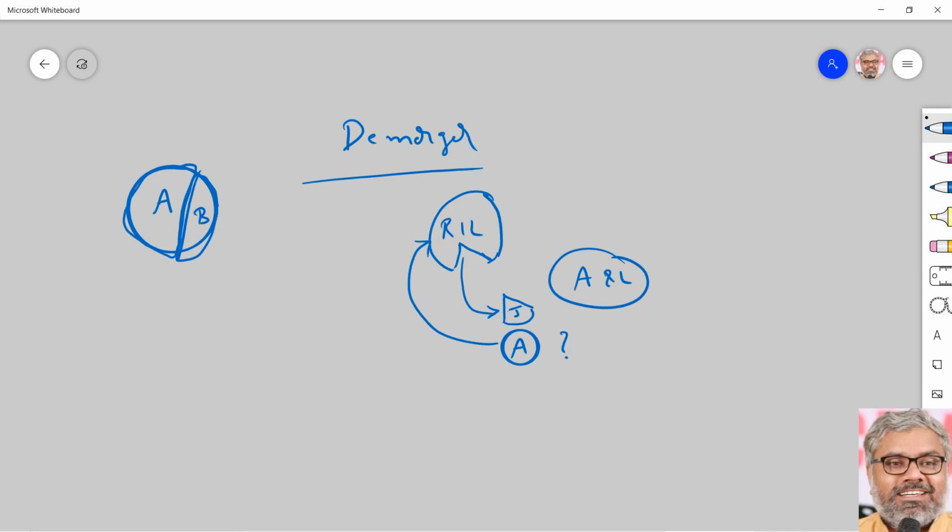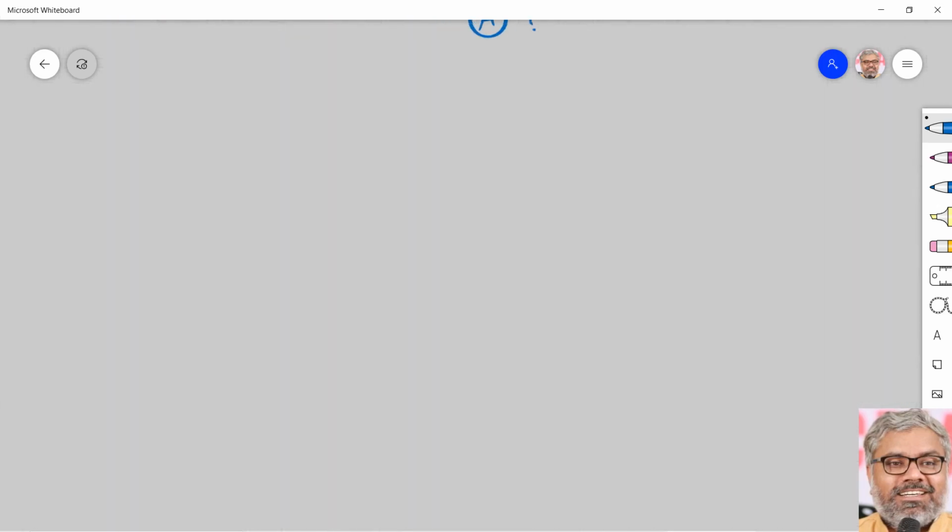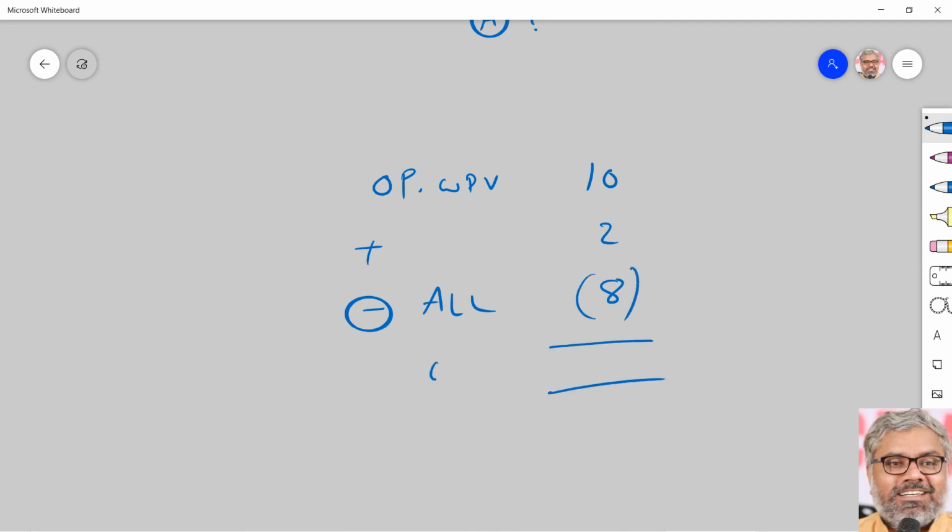Let us say there is a block of assets, whatever it is. There is an opening WDV of say 10 lakhs rupees and assets purchased during the period are 2 lakhs rupees and all assets are sold. All assets are sold for say 8 lakhs. So what is the closing WDV? Is there a WDV first of all? Yes. 10 plus 2 minus 8, that is 4.